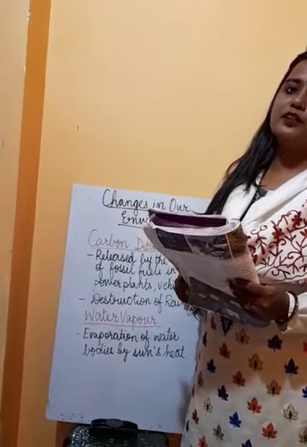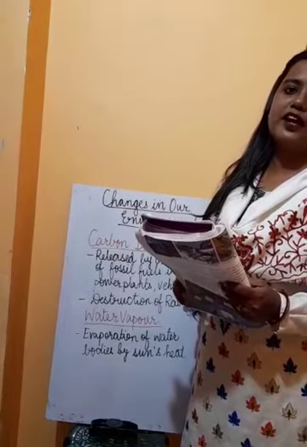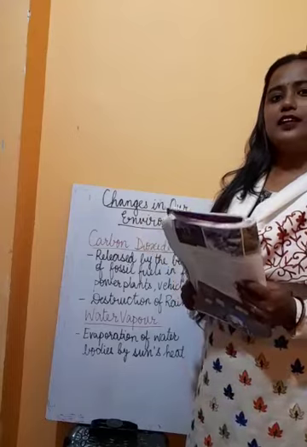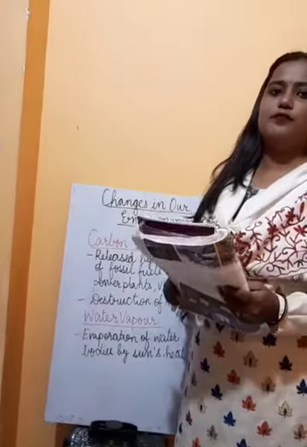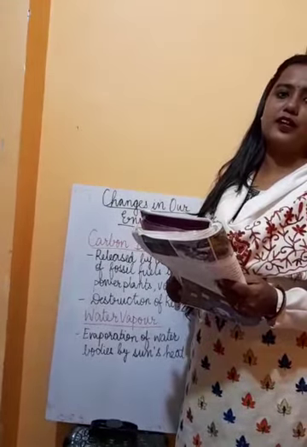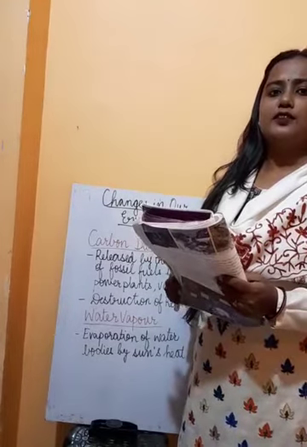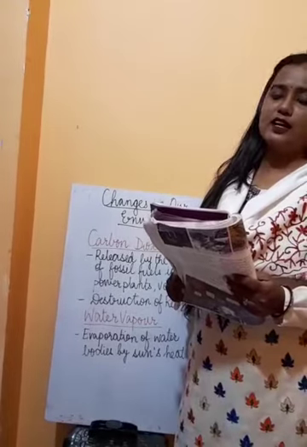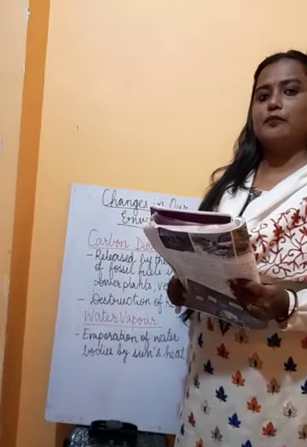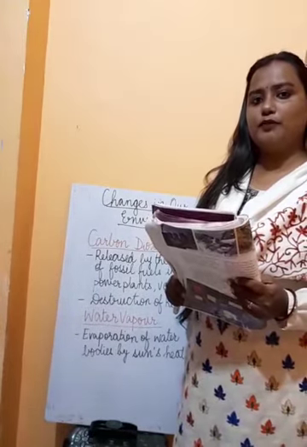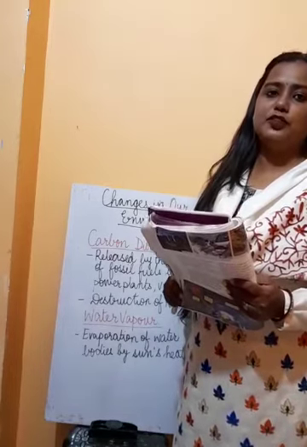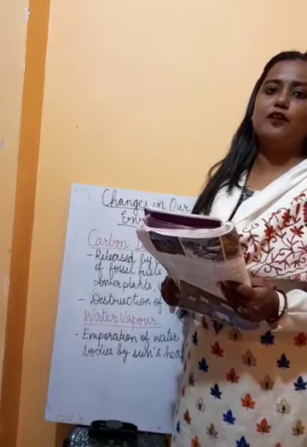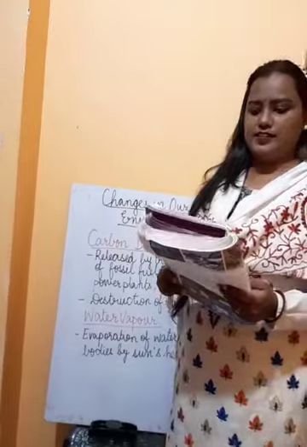So the amount of carbon dioxide is increasing and there is no one to absorb that carbon dioxide. So the atmosphere is being filled with more and more carbon dioxide, which is becoming a serious major problem. Due to this problem, the temperature of the earth's surface is increasing.